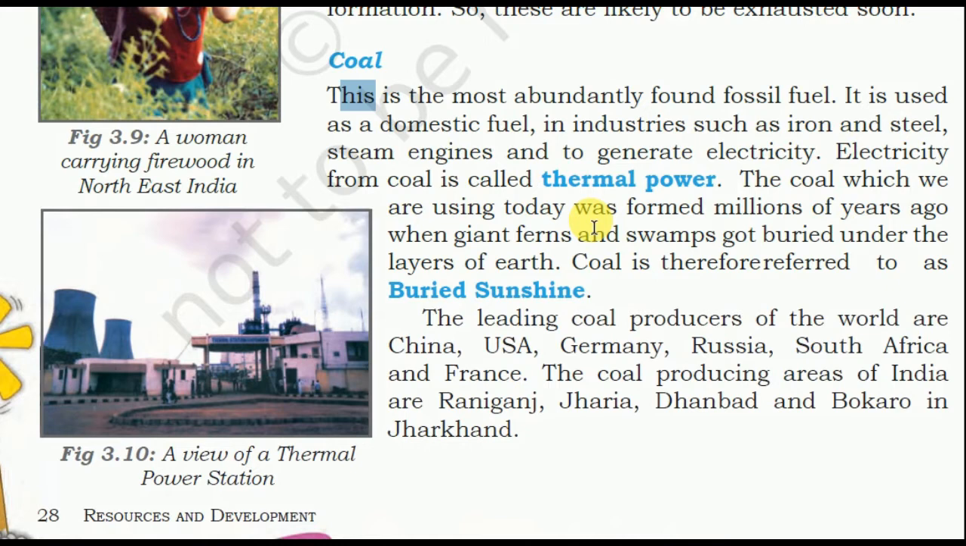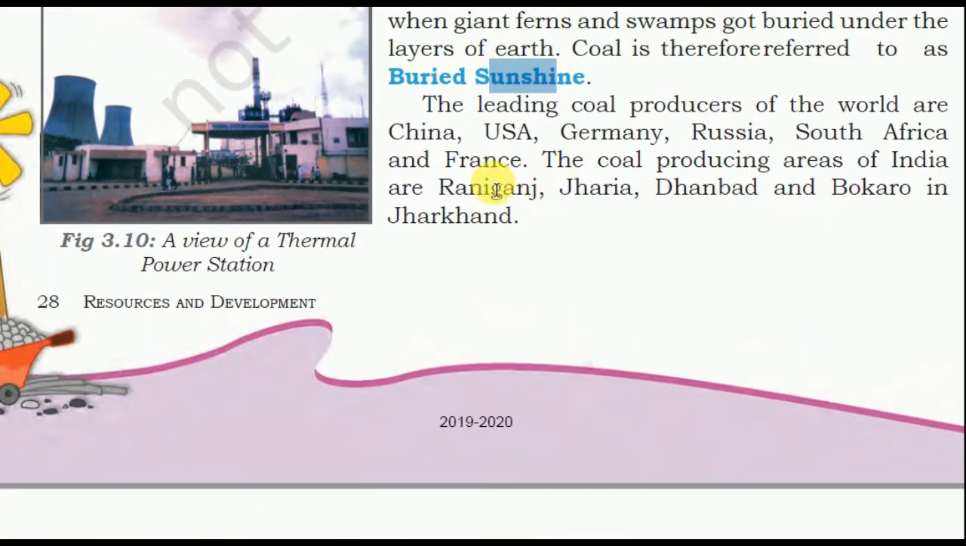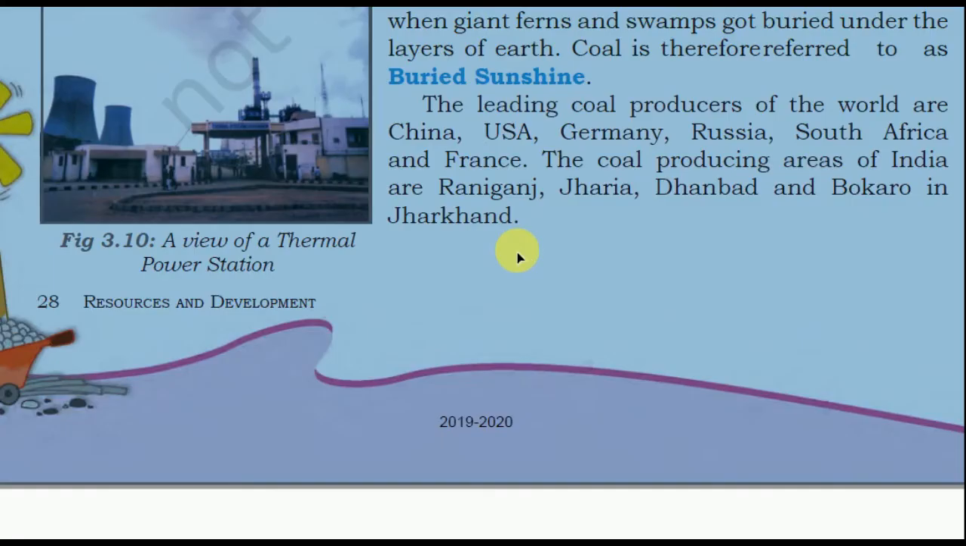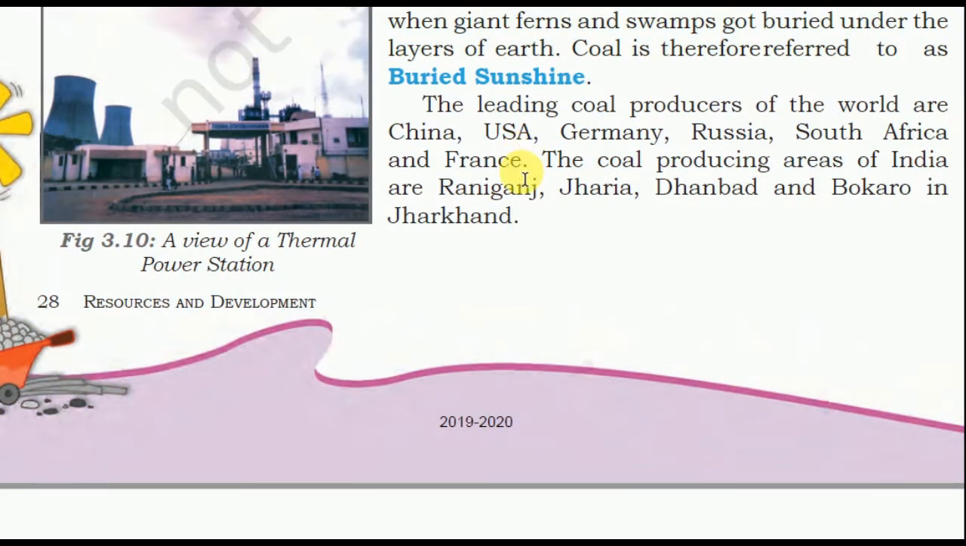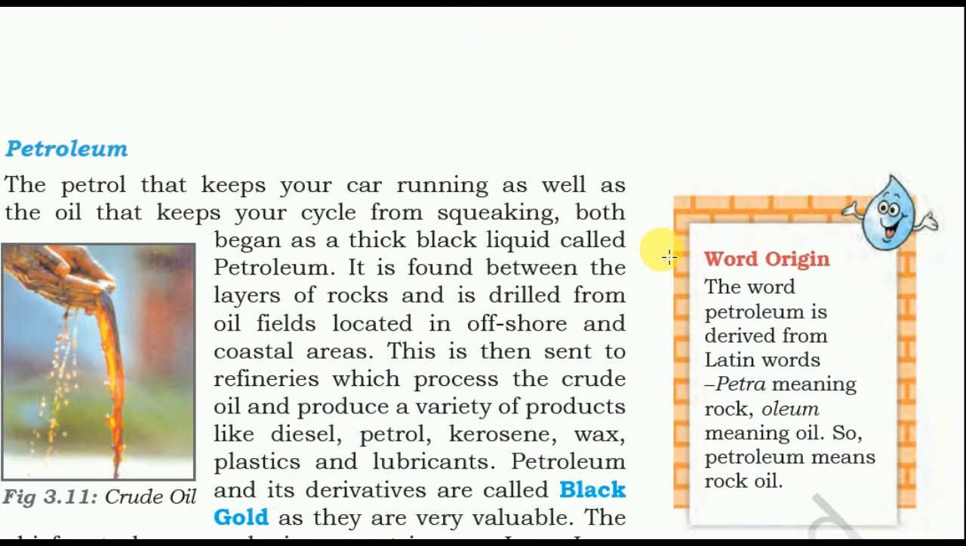The coal which we are using today was formed millions of years ago when giant ferns and swamps got buried under layers of earth. Coal is therefore referred to as buried sunshine. The leading coal producers of the world are China, USA, Germany, Russia, South Africa, and France. The coal producing areas of India are Raniganj, Jharia, Dhanbad, Bokaro, and Jharkhand.